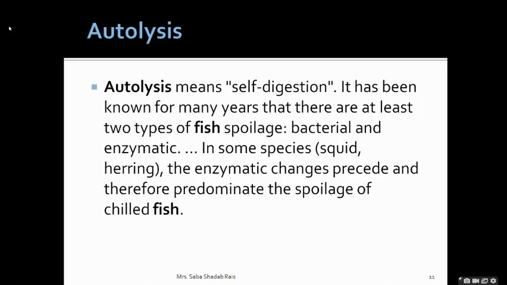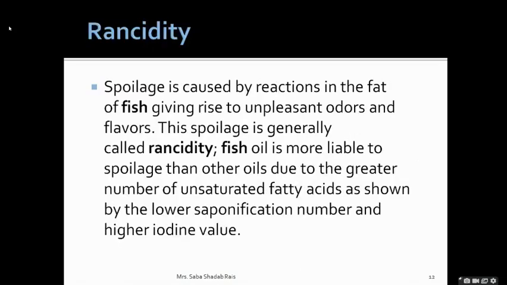Now all this enzymatic decomposition will also change the structure, and it may cause softening of the flesh. So it could be a change in the texture, and a change in the taste. So this is about autolysis.